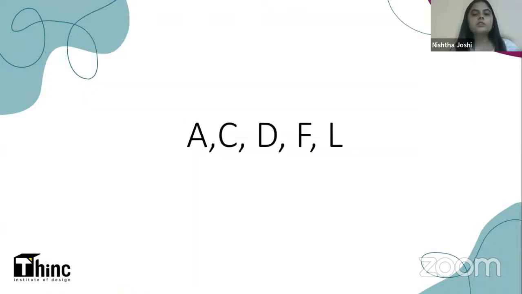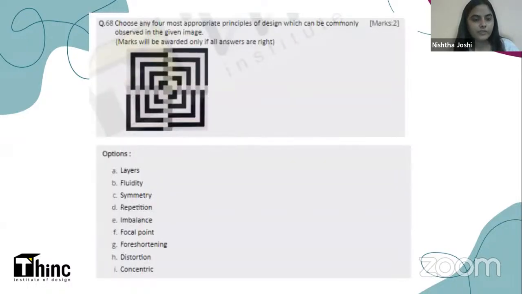The right answers to this particular question are A, C, D, F, L. Meaning there are 5 correct options. A, C, D, F, L. Now, if you choose any 4 out of these 5, you get the full marks. We'll go back and look again at what these 5 options are, okay? A is layers. Then C is symmetry. We can see a lot of layers. We can see symmetry. Symmetry means when I look at LHS and when I look at RHS, they are somewhat mirror images of each other. Or you can also see symmetry in up and down. Like you can make an imaginary line horizontally from the center. And the symmetry either should be vertical or horizontal. So C, symmetry will also be correct.